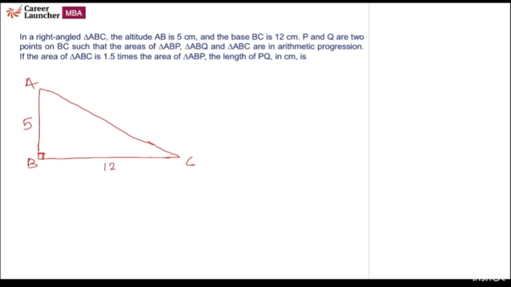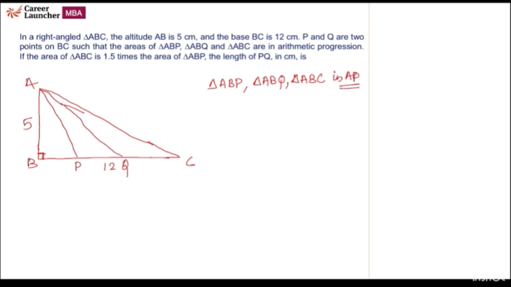P and Q are the 2 points on BC such that, okay, let's draw P and Q. P and Q are the 2 points on BC such that the areas of triangle ABP, triangle ABQ, and triangle ABC are in AP.